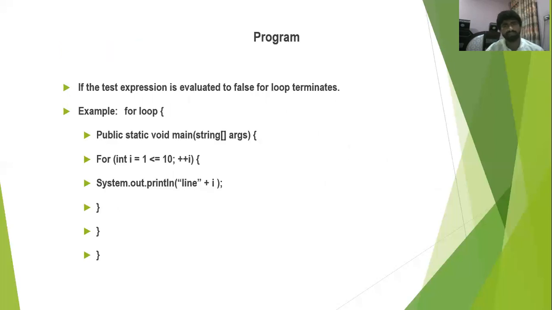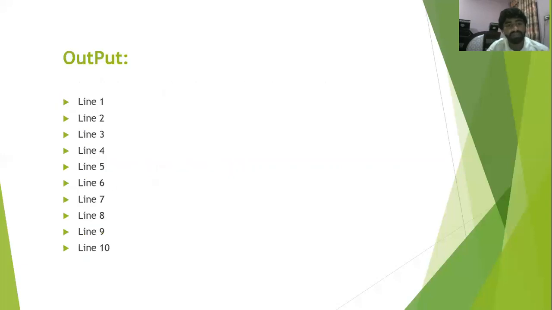I have written a simple program on the loop. Here I have initialized the loop from 1, and I have given it a condition of less than or equal to 10. What I want from the loop is to write lines 1 to 10. So I wrote a simple program, and here is its output, which gives us lines 1 to 10.